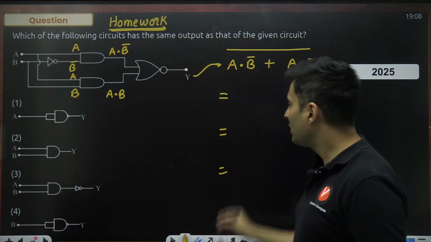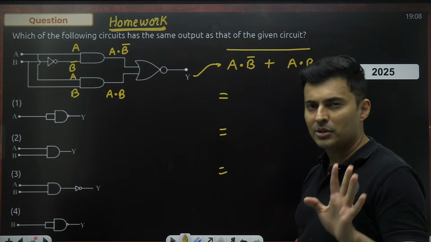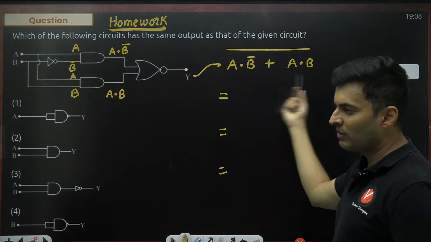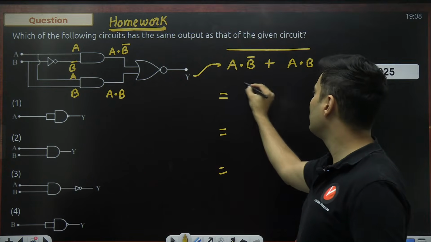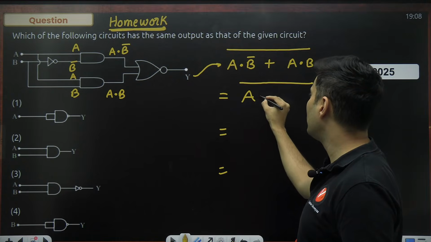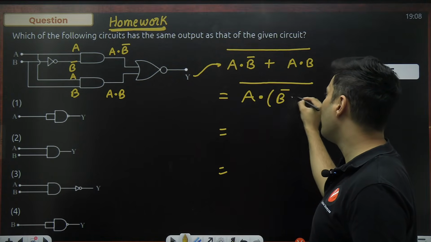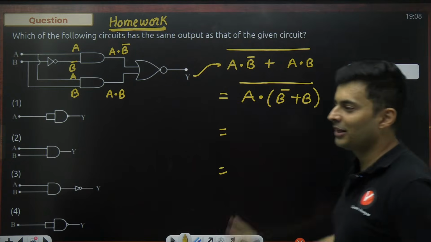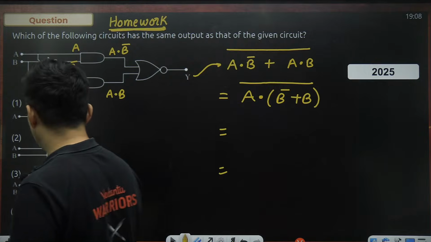Okay, just try to solve this particular question. It is not difficult. I can give you some hints. You can take A common also. Once you take A common, it becomes very, very simple. So it will become A dot (B bar plus B). So that's it. This is your hint. After this, you figure it out. Okay. The answer is there on the next slide.